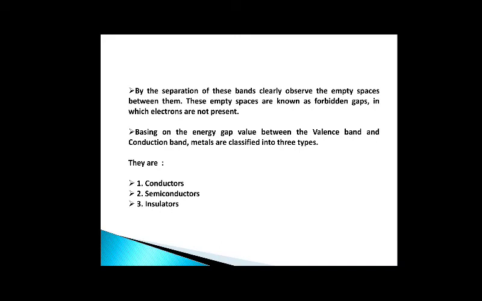In that forbidden gap we have no electrons. And the next one is, based on the energy gap value between the valency band and conduction band, materials are classified into three types: conductors, semiconductors, and insulators.